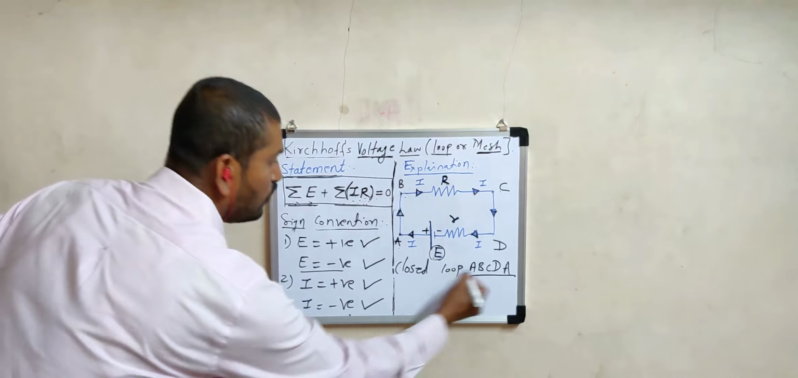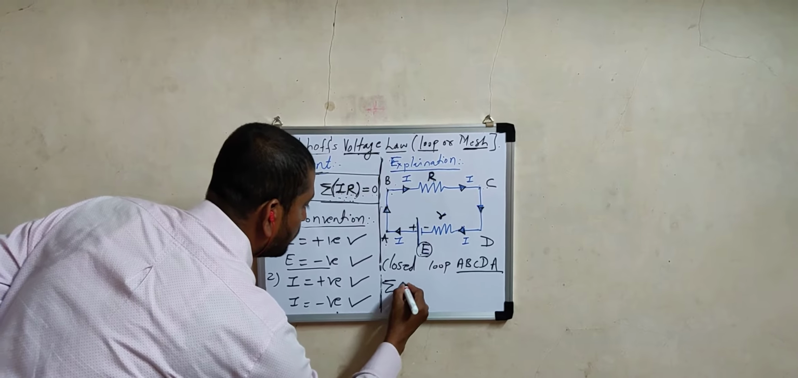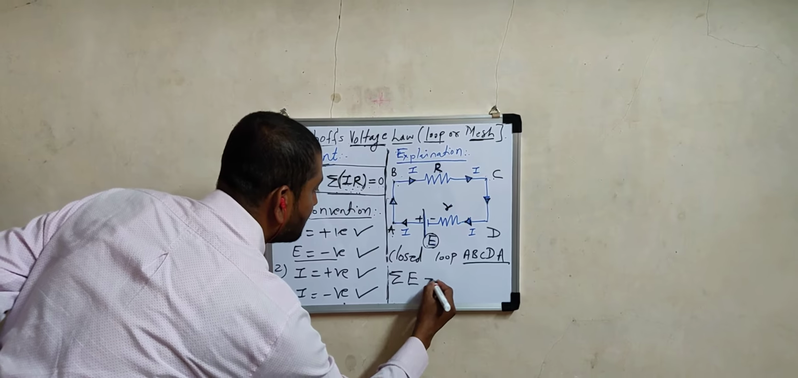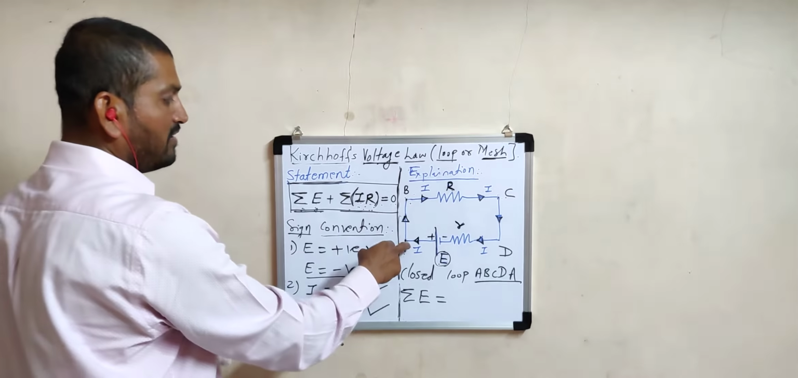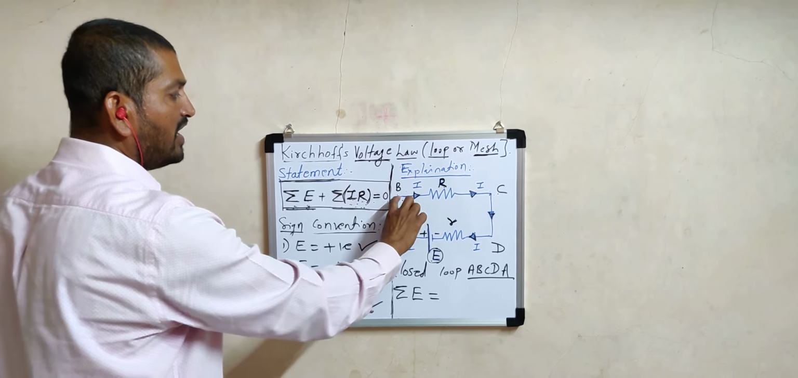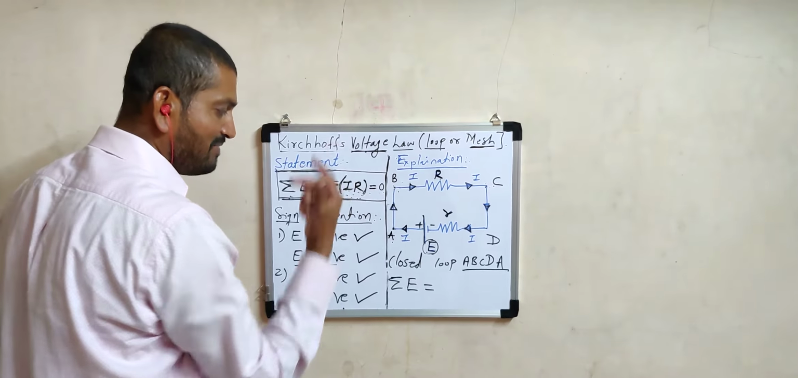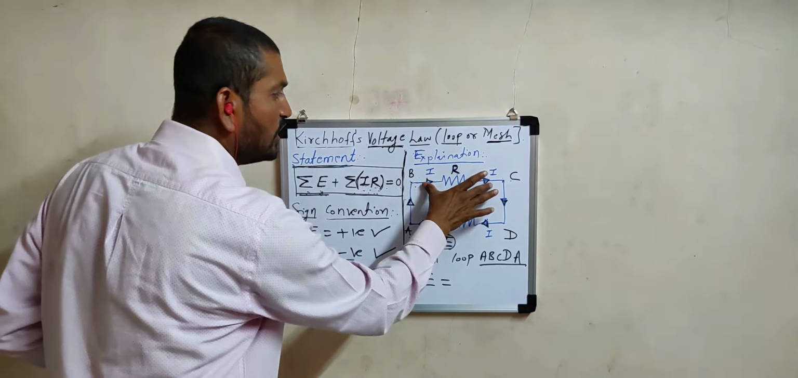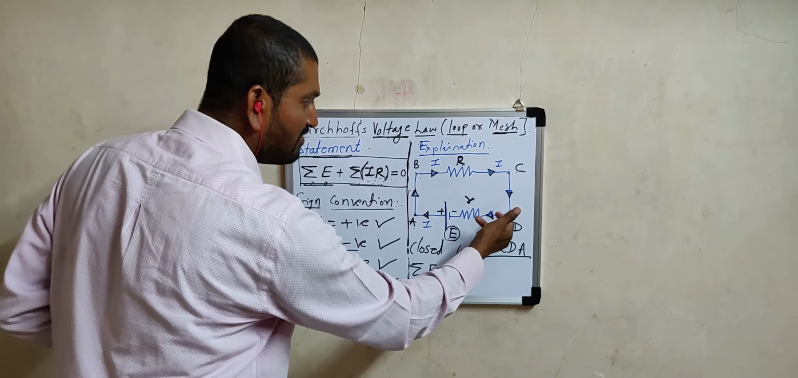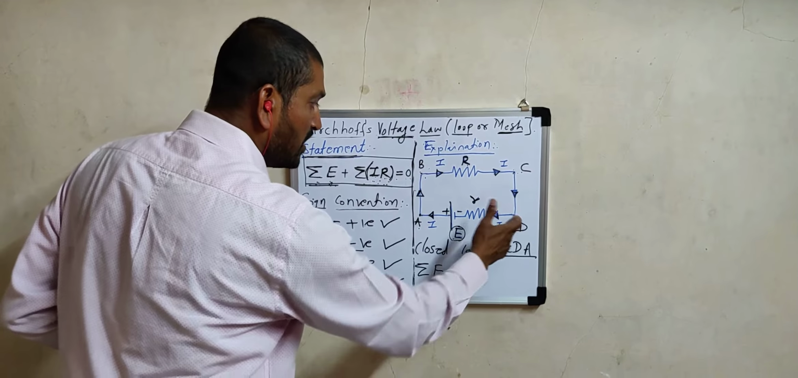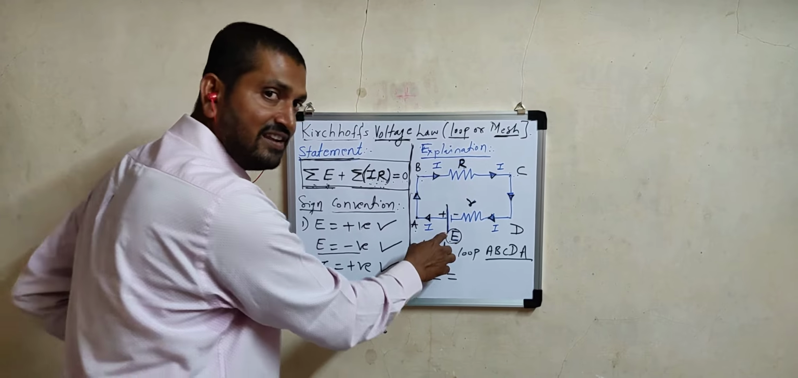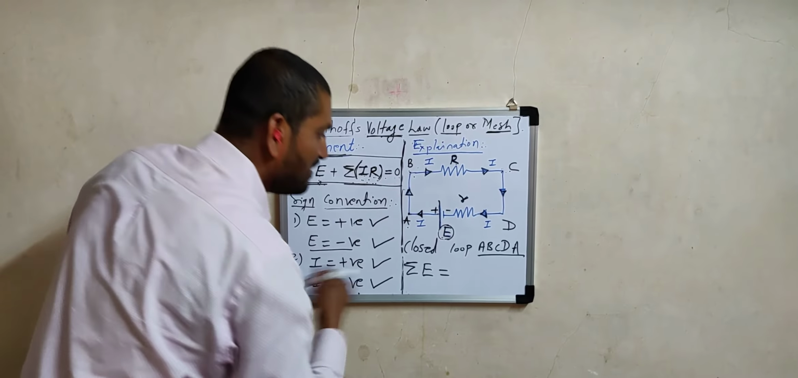Now, for this closed loop, first of all, we will try to find out sigma E. How to get sigma E? We have to start with point A. Now you tell me, A to B, is any cell there? No cell. As no cell, no question of EMF. Similarly, B to C, no cell, no EMF. C to D, again no cell, no EMF. D to A, yes, a cell is there. How much is the EMF? Capital E.